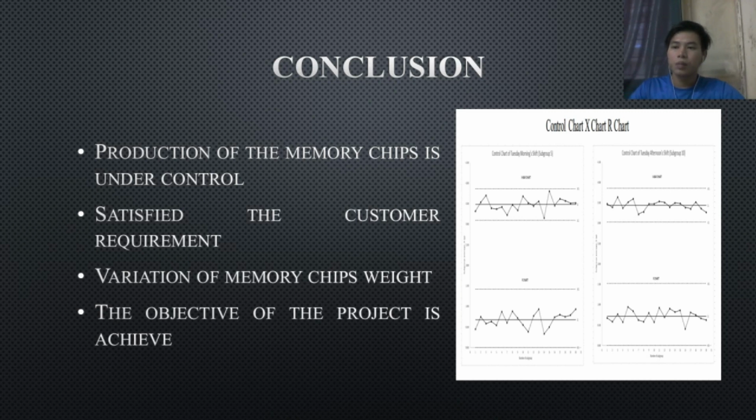The company engineers need to come up with how to analyze the case of variation of memory chip weight. So the objective of the project is achieved, which is to analyze the data of weight of memory chip and investigate the factory production performance. So the company produces an economical and effective memory chip.